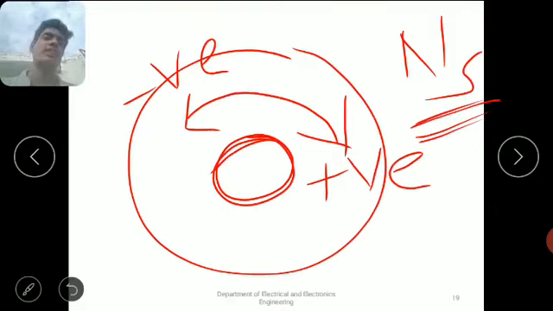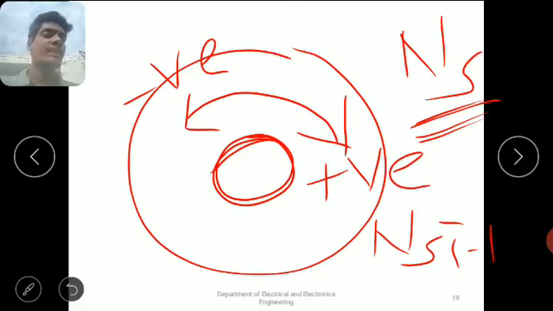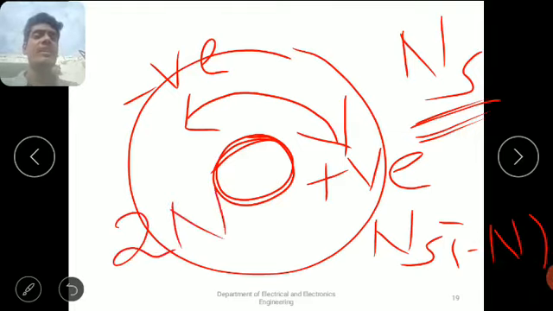Then what is the relative speed between the negative sequence component and positive sequence component? ns, this is the positive sequence component speed, minus the negative sequence component speed, ns minus of ns, that means 2ns. What happened here? The total relative speed increases.